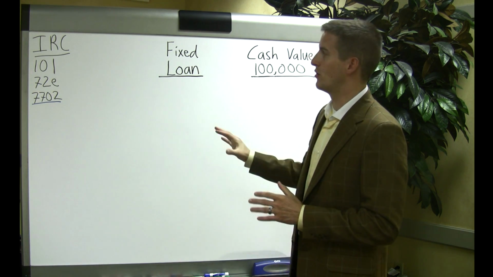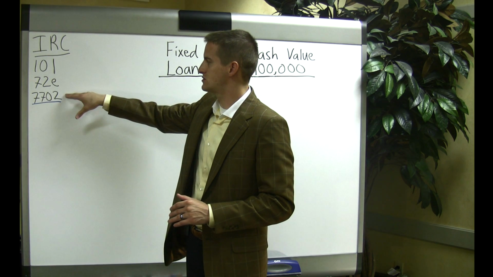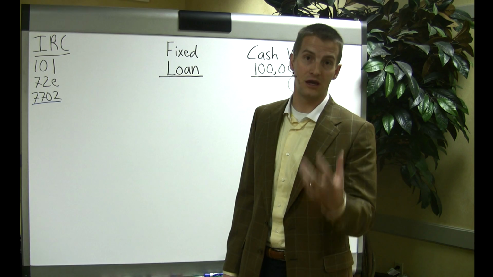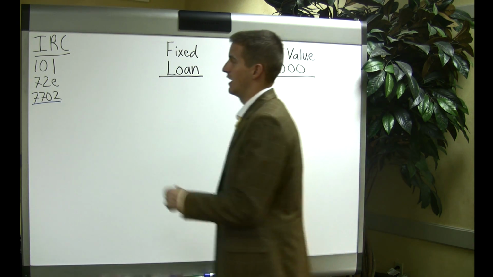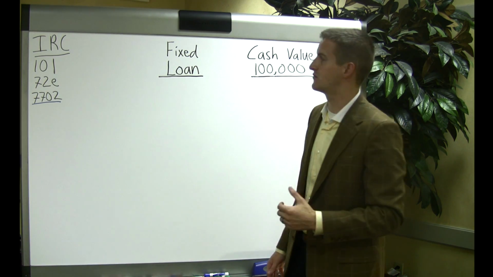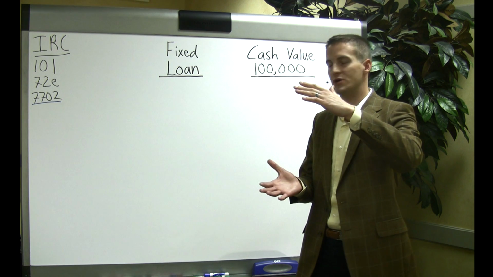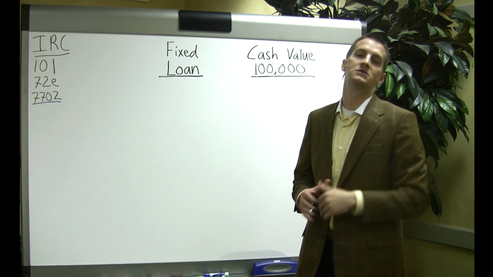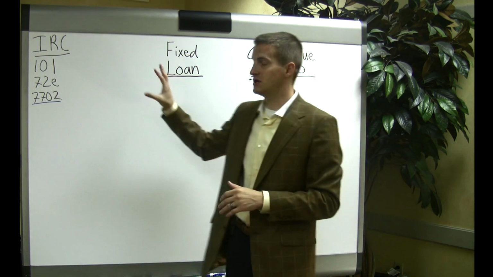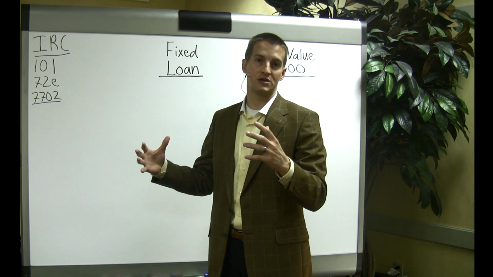So first, I want to point out that in the Internal Revenue Code, Section 7702 is the section of the code that talks about how you're able to do this legally, taking your money out tax-free. And 101, just real quick, talks about how the death benefit transfers income tax-free to your heirs. And 72E talks about how the cash value, as it earns interest, grows and accumulates tax-deferred as well. But one thing to keep in mind, you have to keep the policy in force until the day you pass away to allow this to be tax-free.